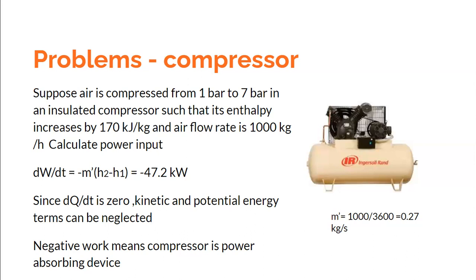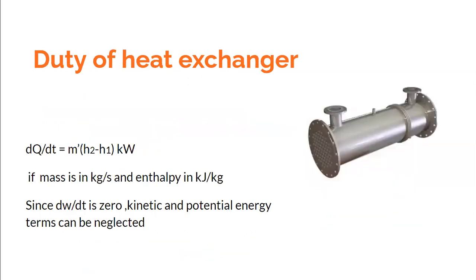So this is how the steady flow energy equation, or the first law of thermodynamics, is applied in real engineering life. Some other problems, for example if you want to calculate the duty of a heat exchanger, meaning the capacity of the heat exchanger, one can again use the steady flow energy equation in the form dQ/dt = mass flow rate into enthalpy difference. If you are given that this heat exchanger has a certain flow rate of water, that is expressed in kg per second.